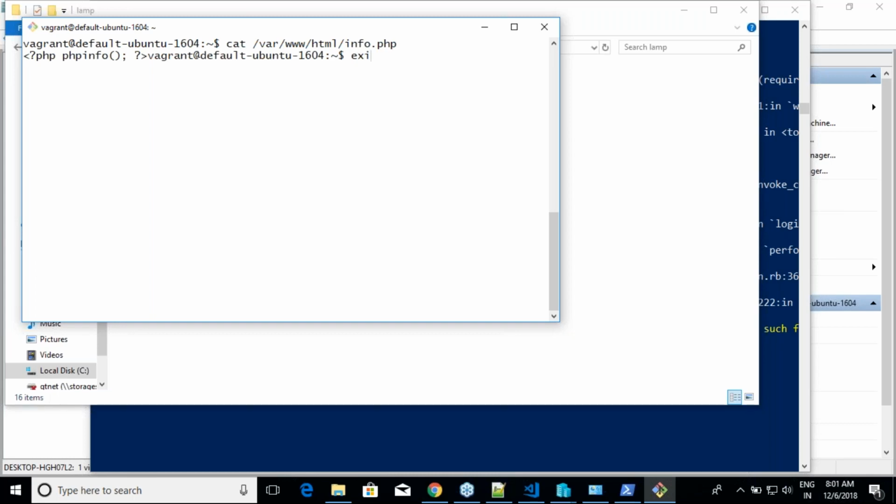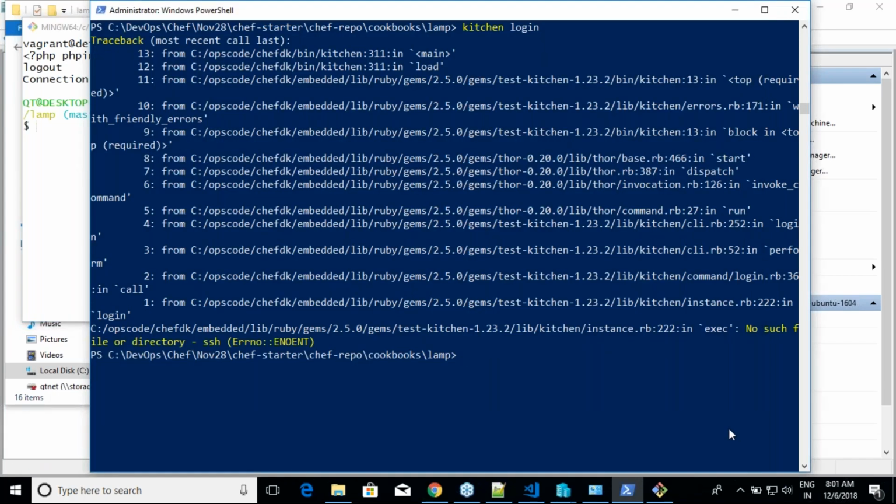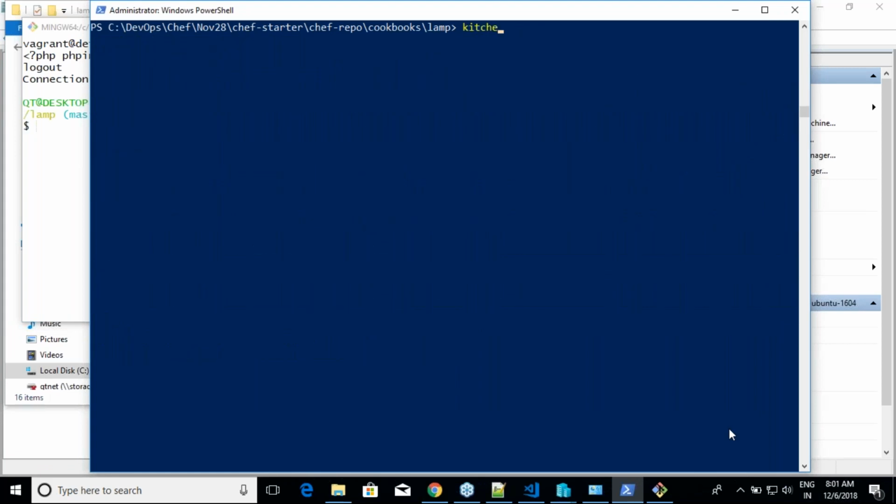And then once you have done that, I am done with this virtual machine. I don't want it anymore. So what you will do is tell kitchen destroy. All right, that is one thing. Destroy will remove the virtual machine.